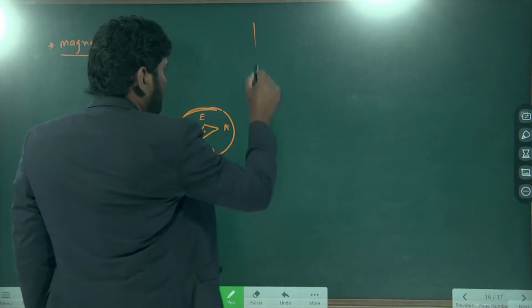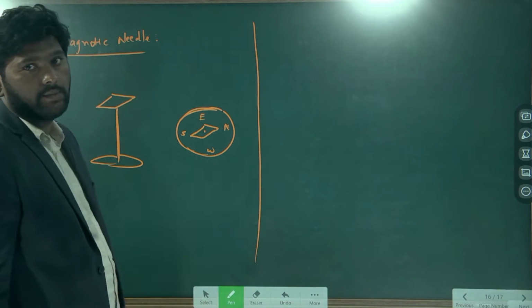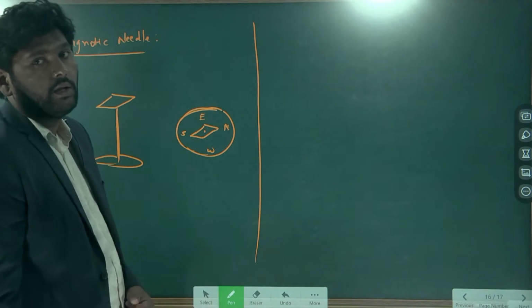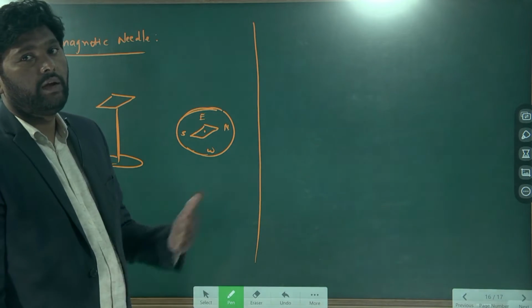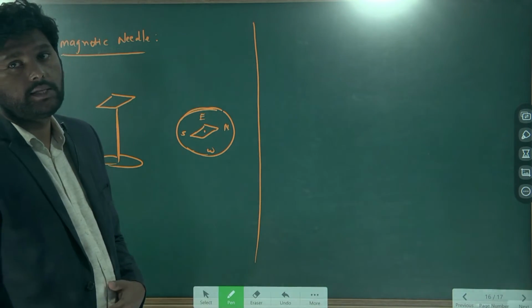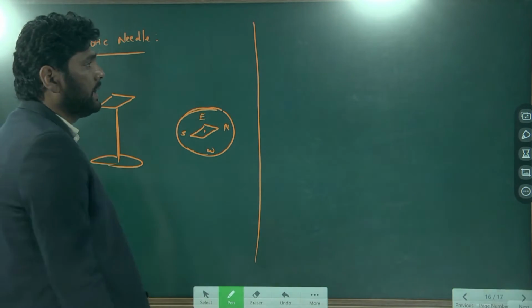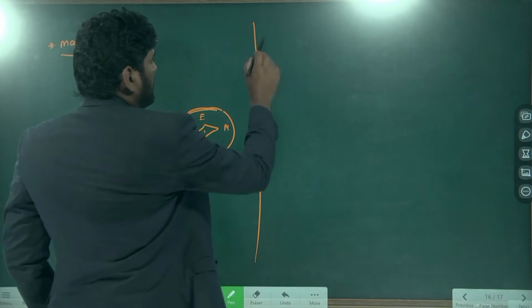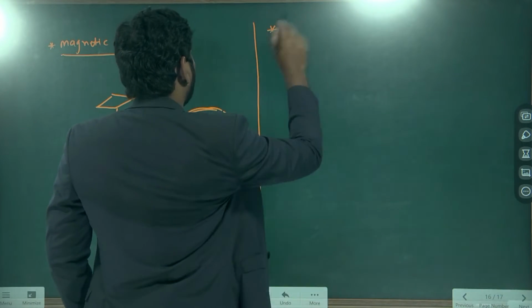Next, by using the properties of magnetism, we have divided materials into 3 types. Let's see the types of magnetic materials. Classification of the materials based on the magnetic property.